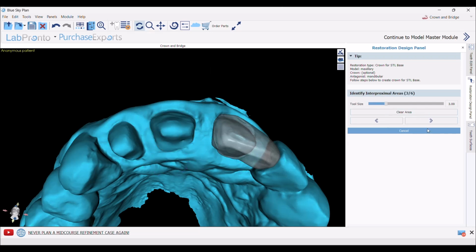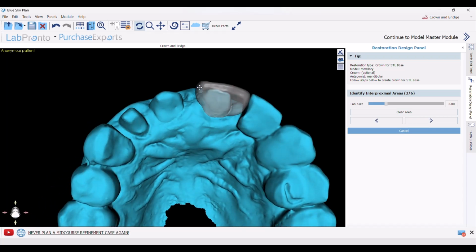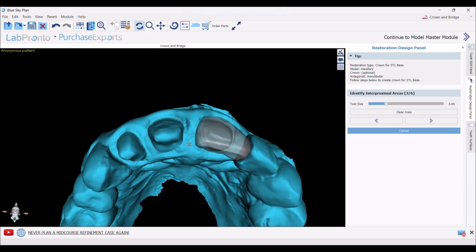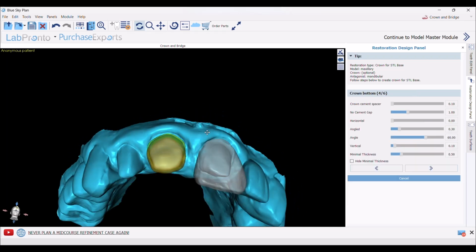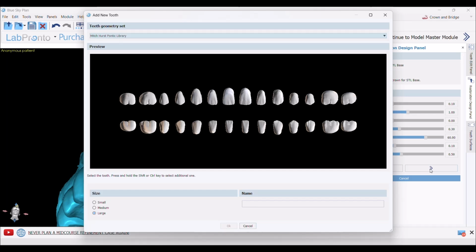Next, identify interproximal area. Here there is no interproximal area because the adjacent tooth is prepared. And on the other side, this is a virtual crown, meaning until now it's not present. Click Next. The copying is done. Next, select the appropriate tooth. OK.